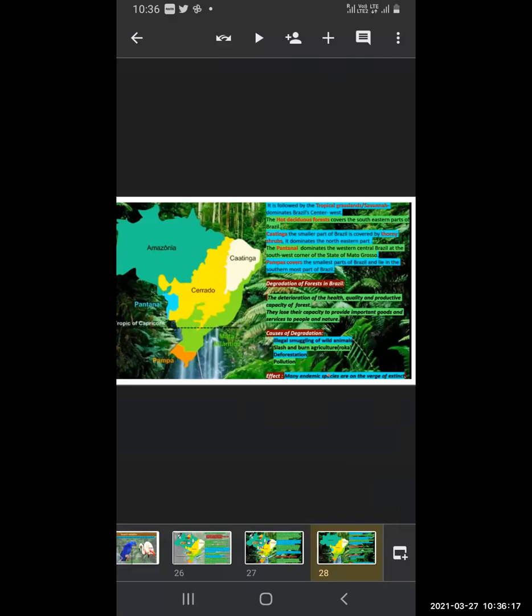Capacity to provide important goods and services to the people and nature. So what are the causes of degradation? Illegal smuggling of wild animals, slash and burn agriculture, deforestation, pollution. These are the reasons why the degradation has happened. So what are the effects? Many endemic species are on the verge of extinction.